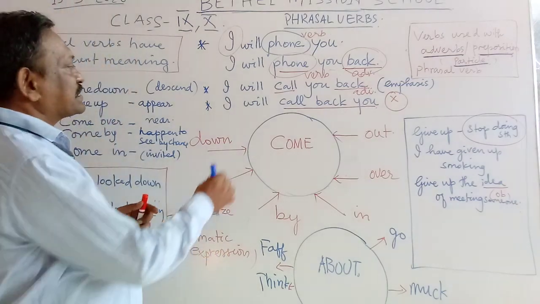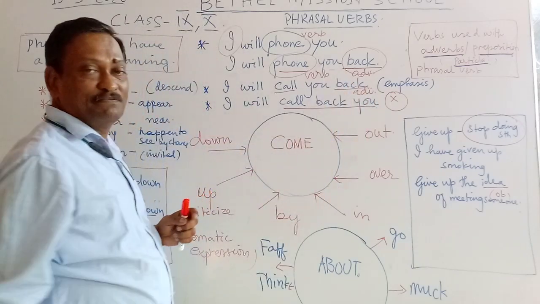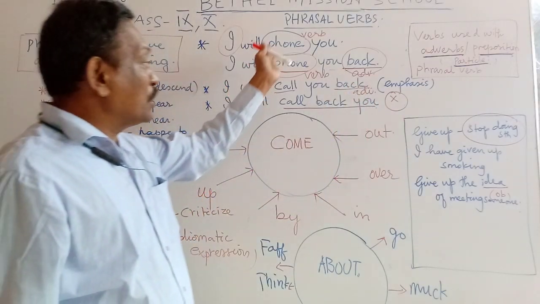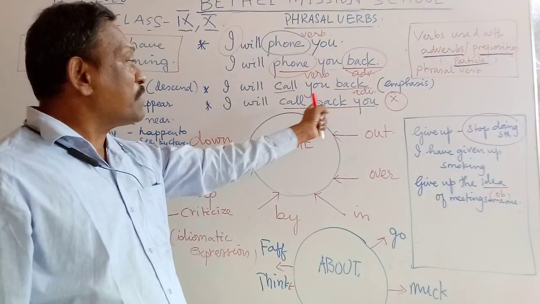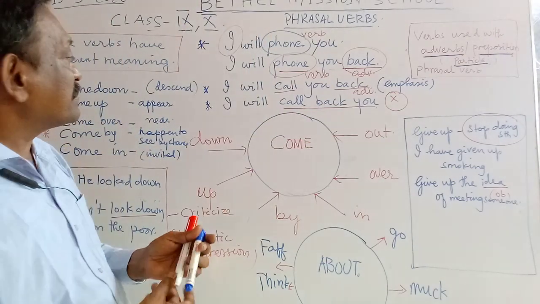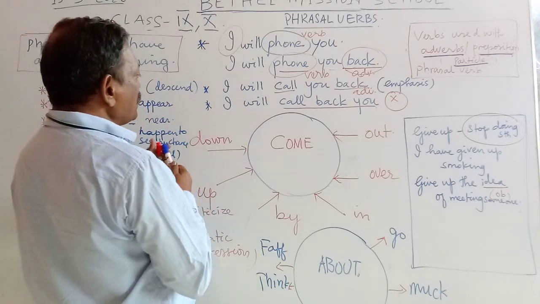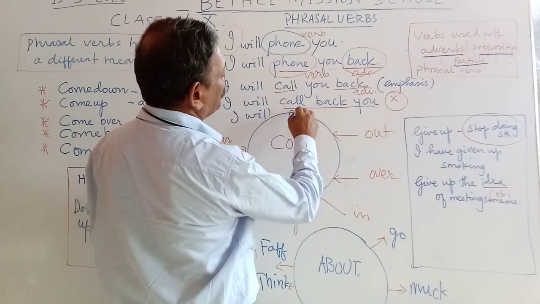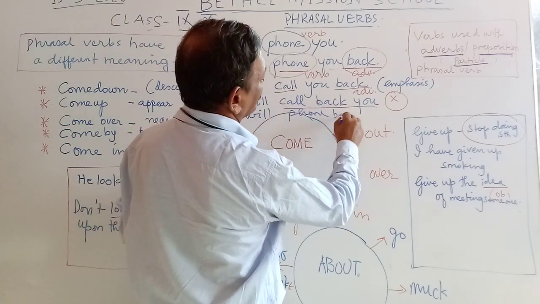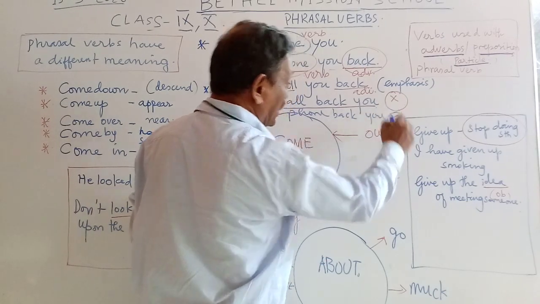Now look at this. I will call back you. This construction is wrong. I will call you back is right, but I will call back you is wrong. In the same manner, if you say, I will phone back you, this sentence is wrong again.